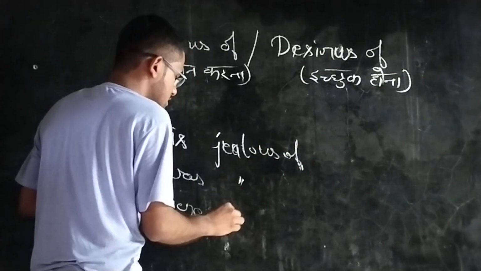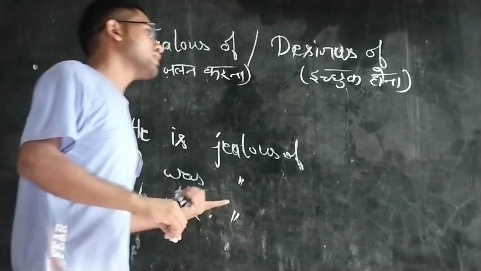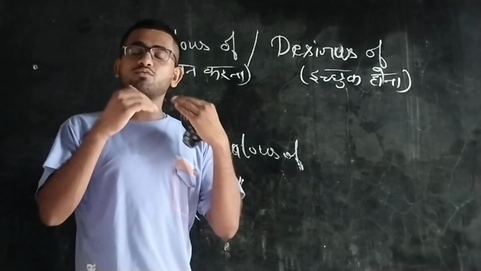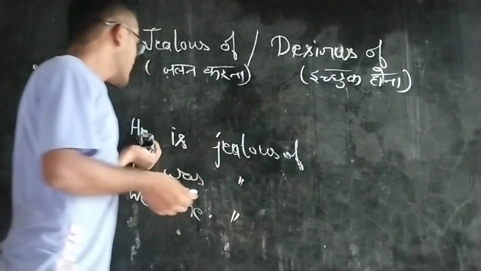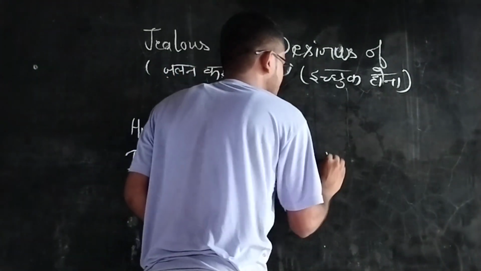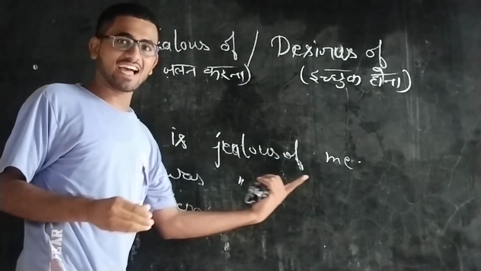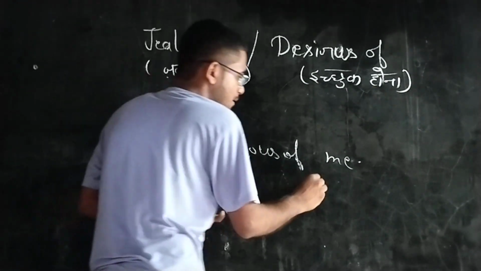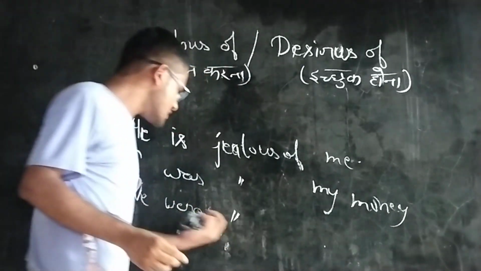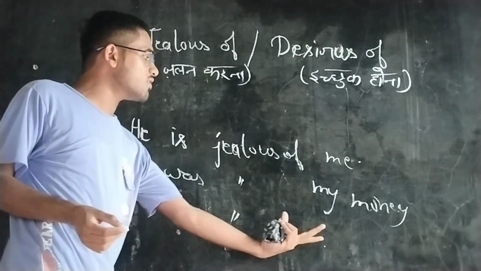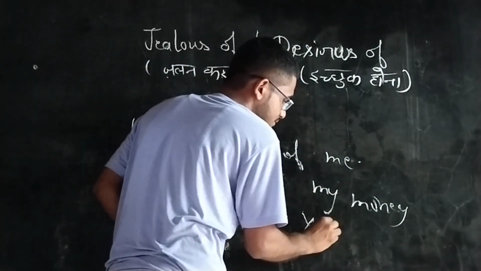Whichever person is jealous of anything, like he is jealous of me, वो मुझसे जलता है। He is jealous of my money, we were jealous of your success.